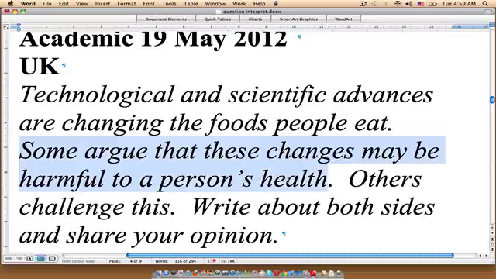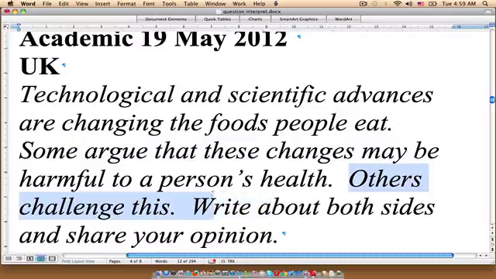Some argue that these changes may be harmful to a person's health, so we would have to find evidence showing this is true. And then we would also have to find evidence that would support the opposing point of view. After we've analyzed these two sides, we would share our opinion on this topic.